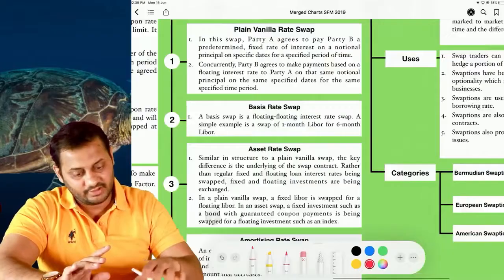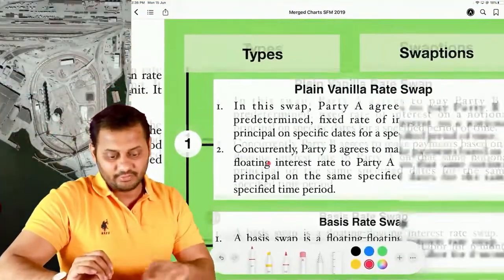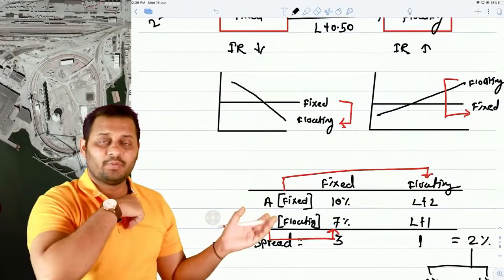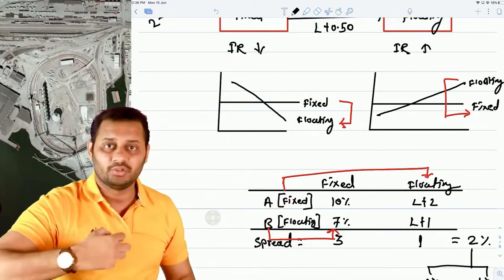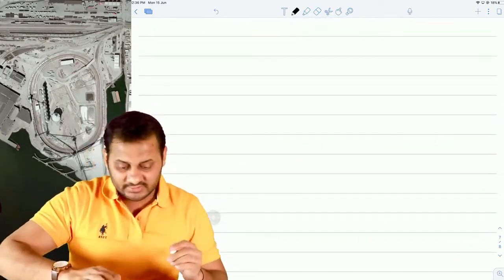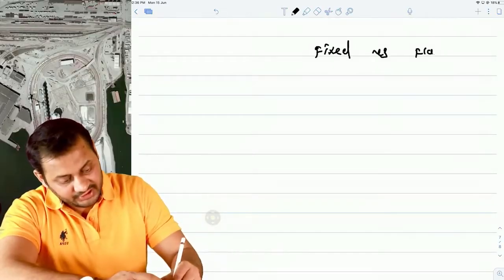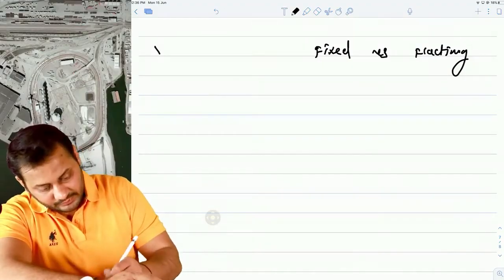So plain vanilla swap is a simple swap. This is what I explained to you. Here you can see in this question, these two parties were exchanging a fixed rate loan with a floating rate loan. So when we do the fixed versus floating exchange, swapping, it is called a plain vanilla swap.